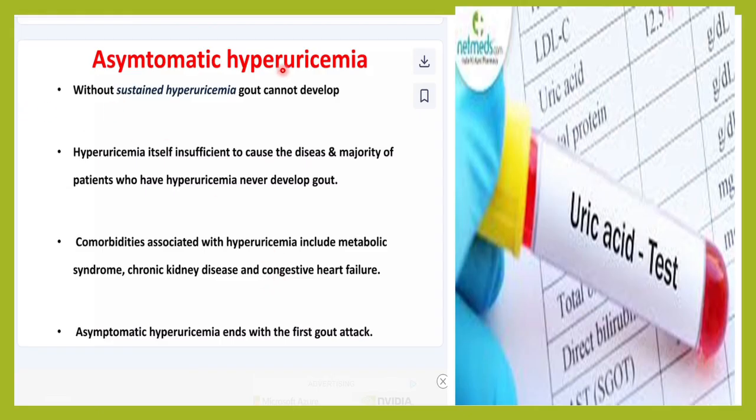So, asymptomatic hyperuricemia. In this situation, the patient has sustained hyperuricemia. Whenever you do the blood test of this patient, his uric acid levels are high, but the patient does not have any symptoms. He does not have any joint pain, etc. So hyperuricemia itself is insufficient to cause the disease, and majority of the patients who have hyperuricemia never develop gout.